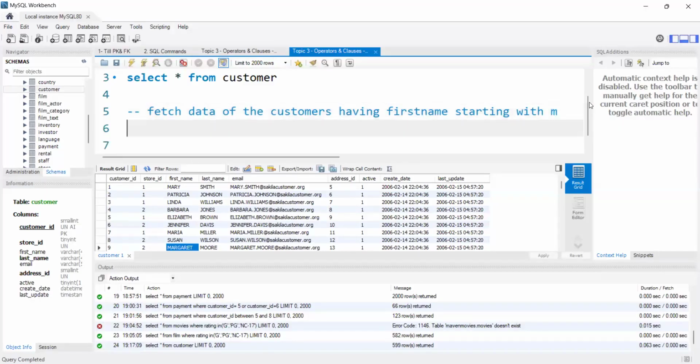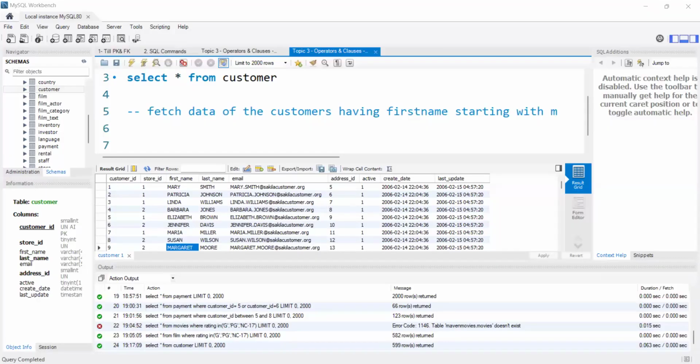At that time, we will use like operator. Basically, by using like operator, we will search the pattern of the data. If we want only one particular kind of data, we will use like operator. Here, I want particularly all the names starting with M, right? In that case, we will use like operator. How to use that?